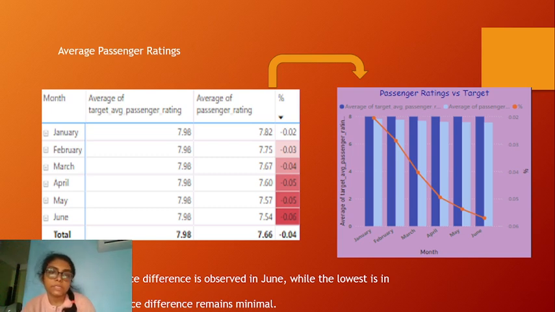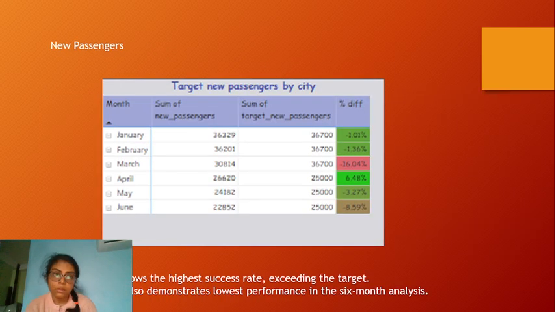Next, average passenger ratings. The passenger rating is pretty good, but there is some variance: it is maximum in June and minimum in January. New passengers are maximum in April, which goes beyond the target, and minimum in March, which is not able to meet the target.